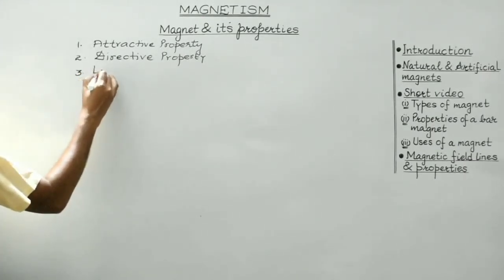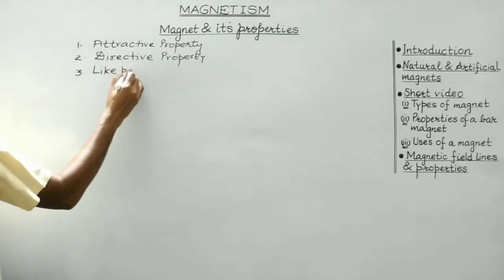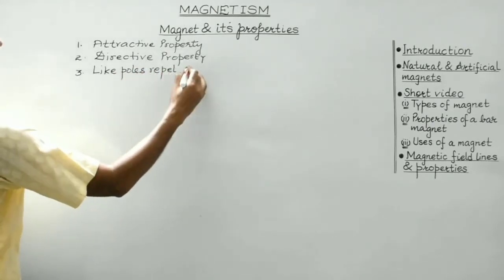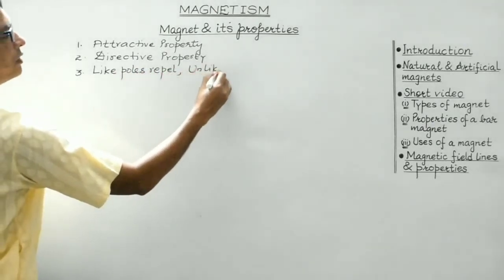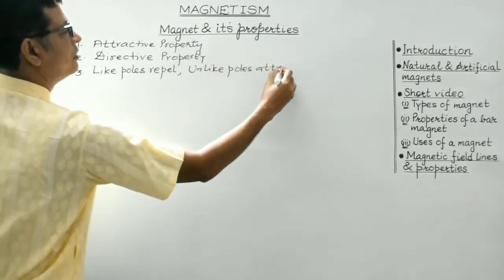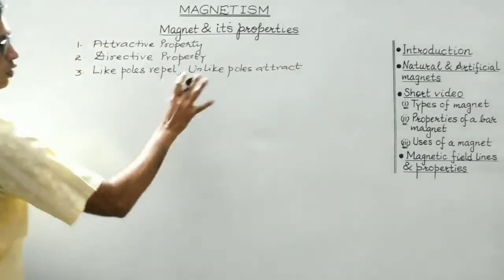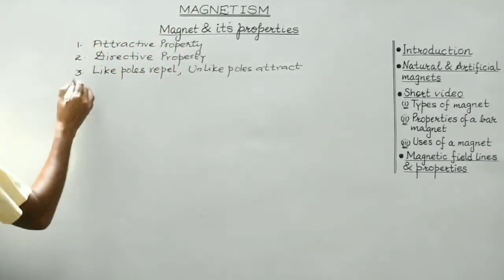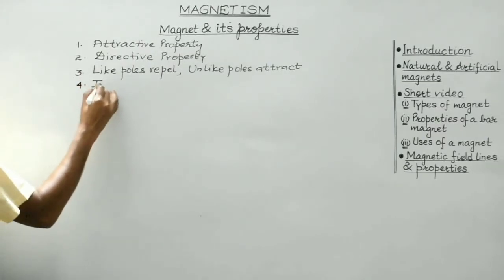Third one, like poles we are aware repel each other, while unlike poles attract each other. This also we have discussed. And fourth, inductive property.